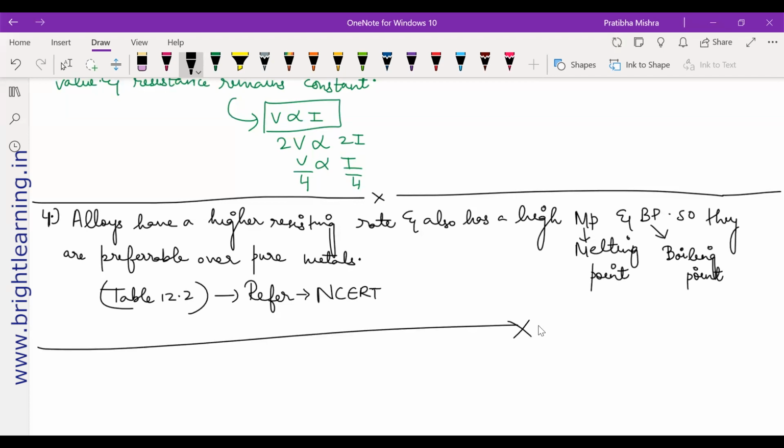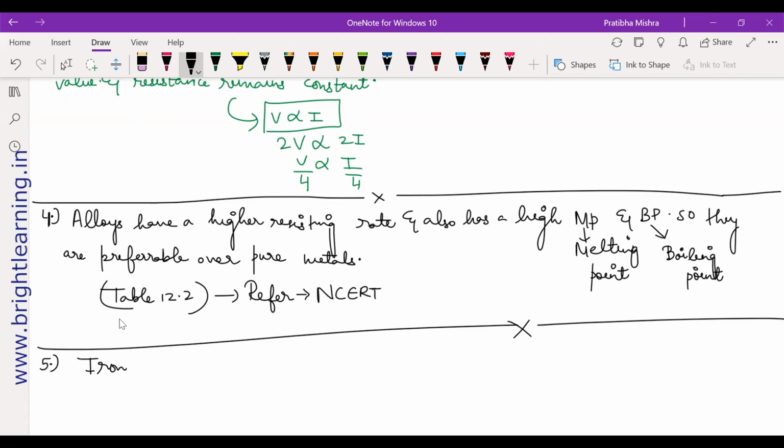Next, question number 5 says, use the data in table 12.2. They are telling you to go to table 12.2 to answer the following. I think the question is about which among iron and mercury is a better conductor. If you look at your table 12.2 right now, tell me which is better.